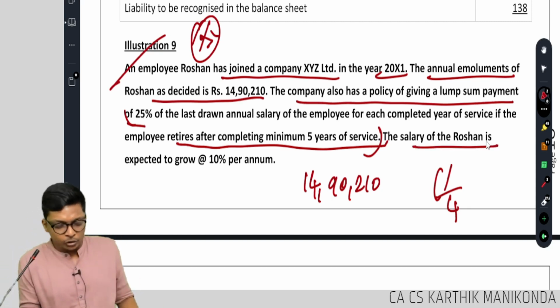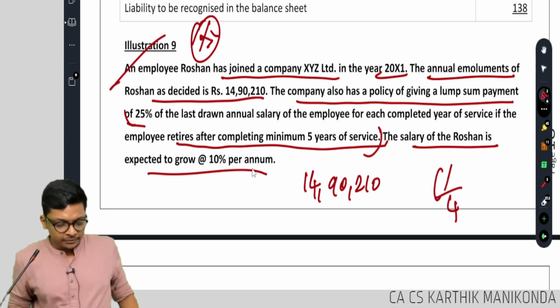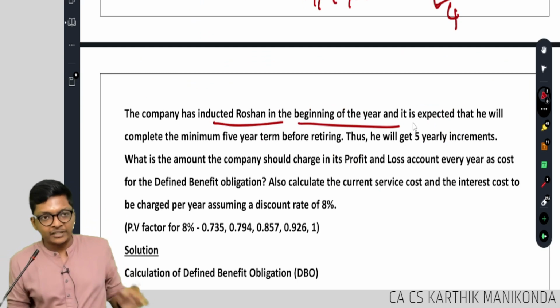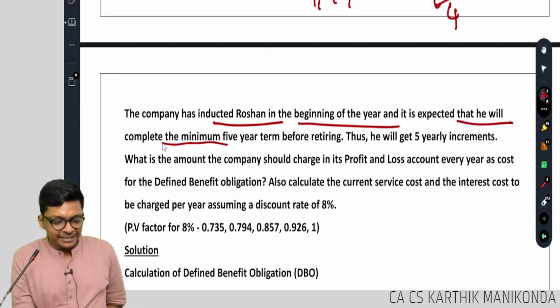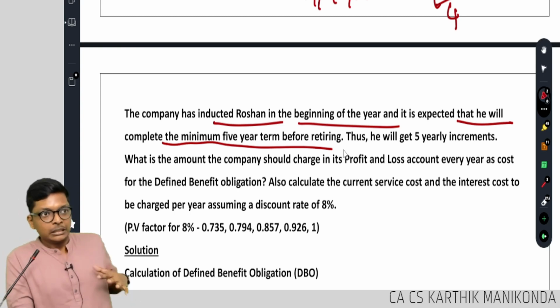The salary of Roshan grew at 10% per annum. The company has inducted Roshan in the beginning of the year and it is expected that he will complete the minimum 5-year term before retiring.